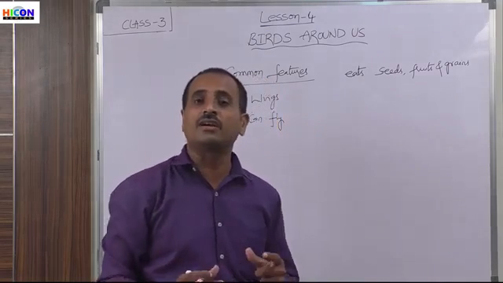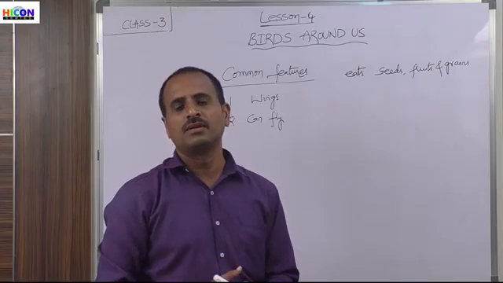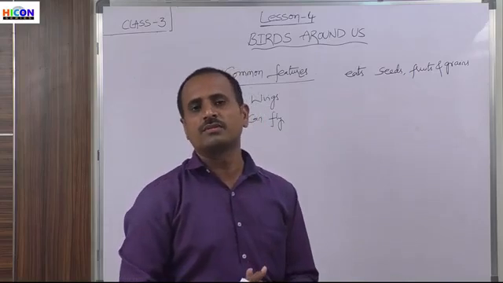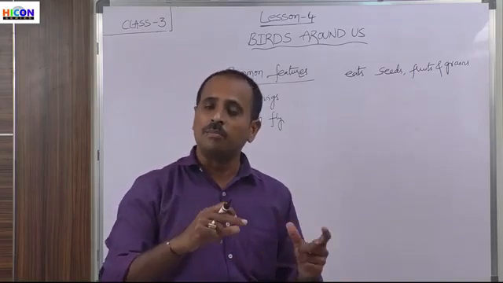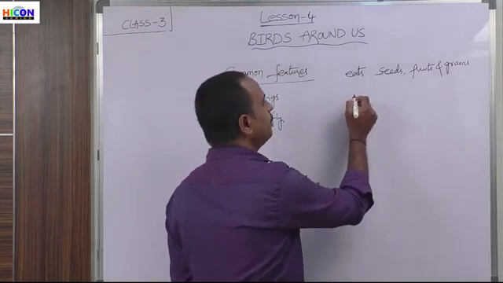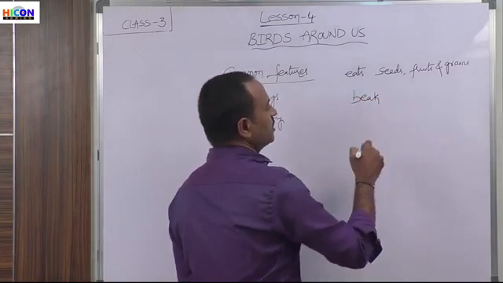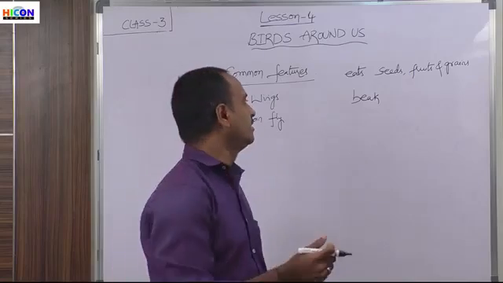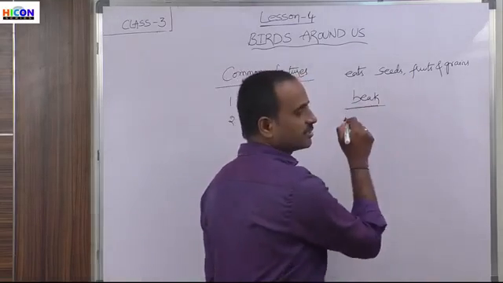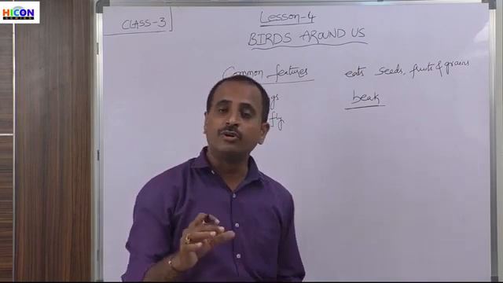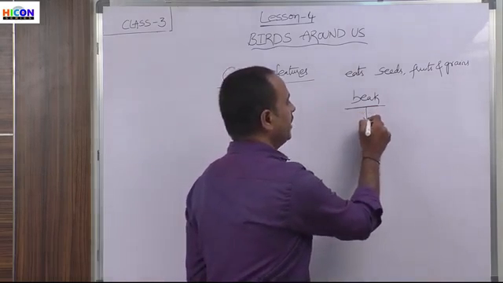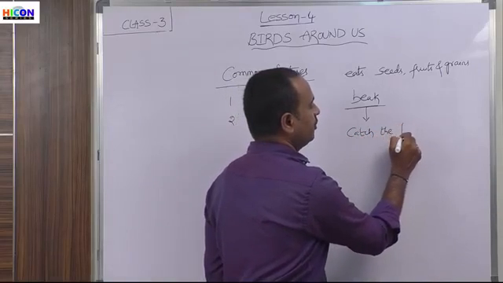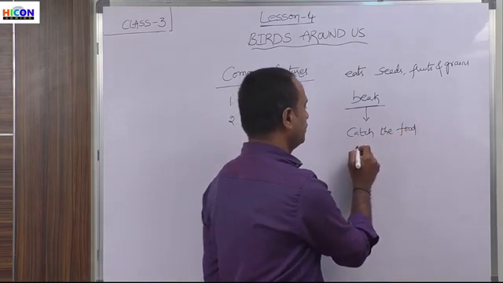And the birds do not have a mouth and nose. Most of the animals and most of the mammals have a mouth and nose. But the birds do not have a mouth and nose, so they have only a beak. So children, birds will have only a beak. It does not have any mouth and nose, and this beak will help the birds to catch the food and to eat the food. So this beak is very helpful to the birds to catch the food and also to eat the food.